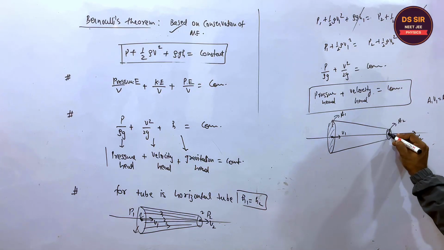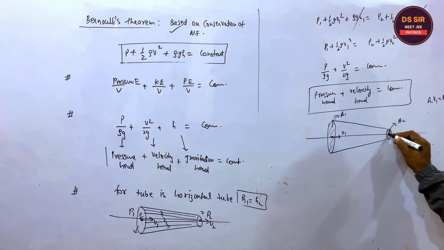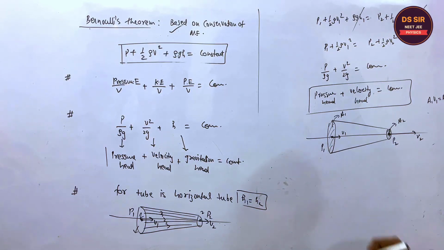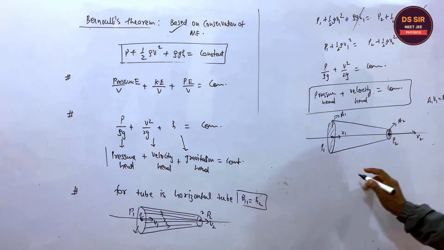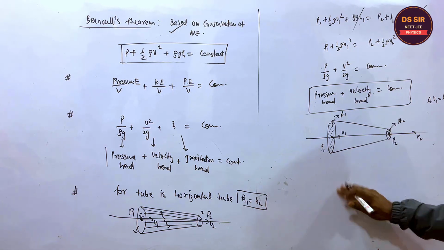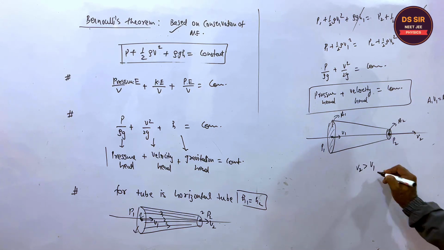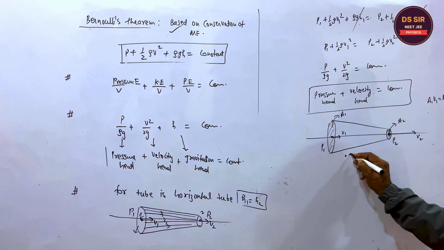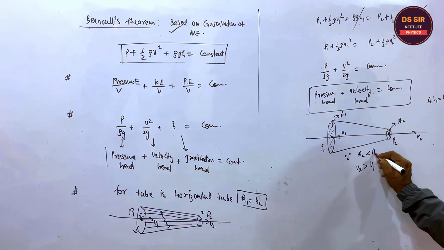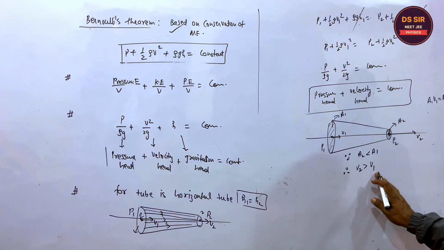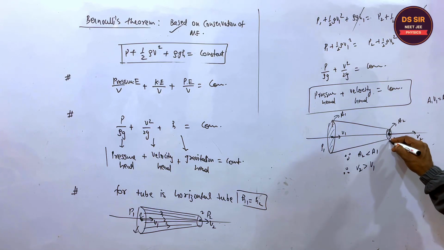So the velocity head is more over here, and the pressure is P2 this side and P1 this side. So what will be the relation between P1 and P2? Here V2 is greater than V1. Why? Since A2 is less than A1, therefore V2 is greater than V1. It means at this point the velocity head is more.